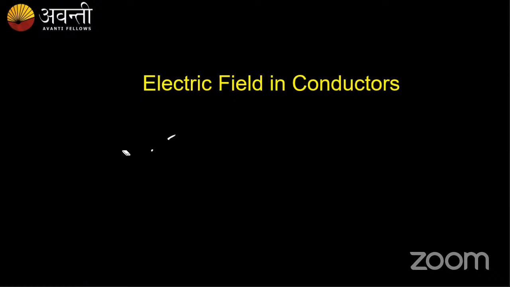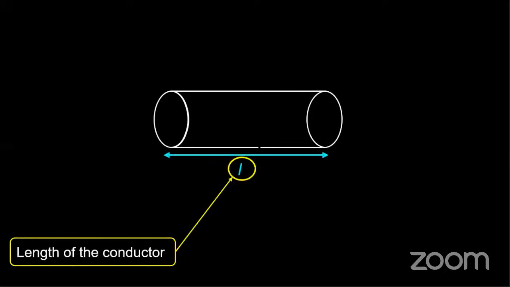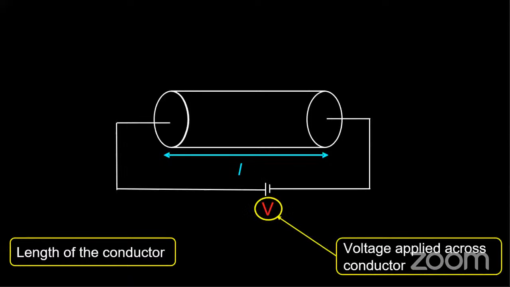Let us consider a conductor of length L. Let L be the length of the conductor and let A be the area of cross section. Now if I connect a voltage source to this conductor, what will happen? Say I consider a voltage source V, which is connected across this conductor. When I connect a voltage source to this, how will it start to conduct?